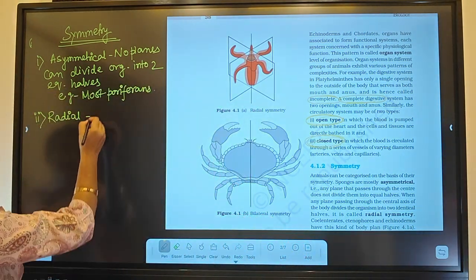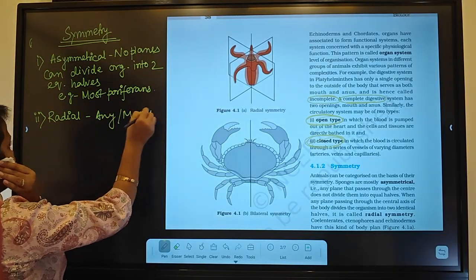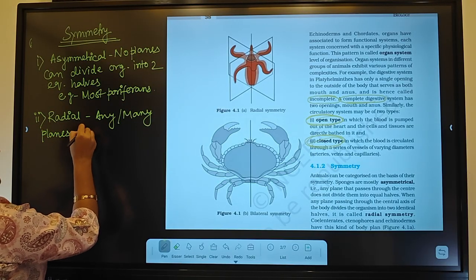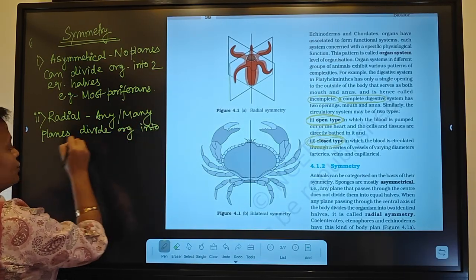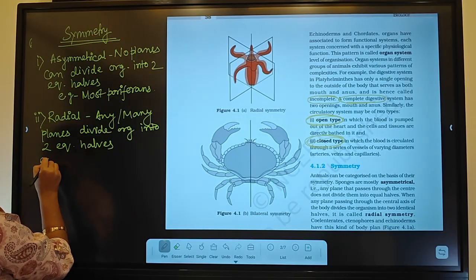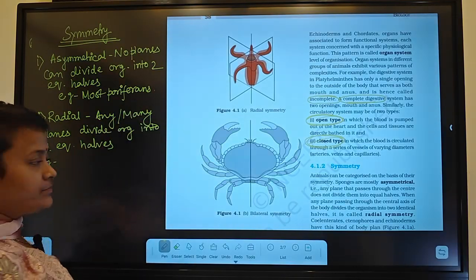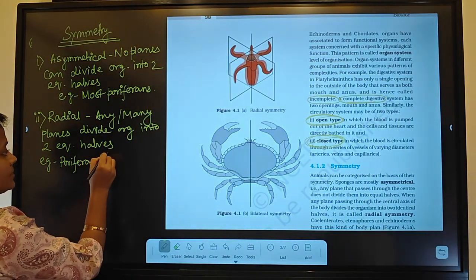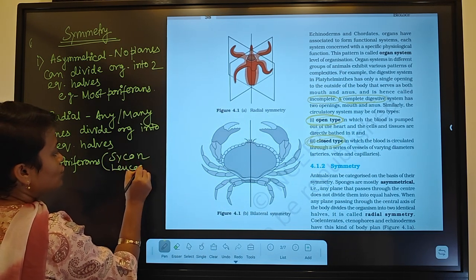Okay, so we can write here any or many planes divide organism into two equal halves. Example, I told that most poriferans, not all. Poriferans, for example, Sycon and Leucosolenia.